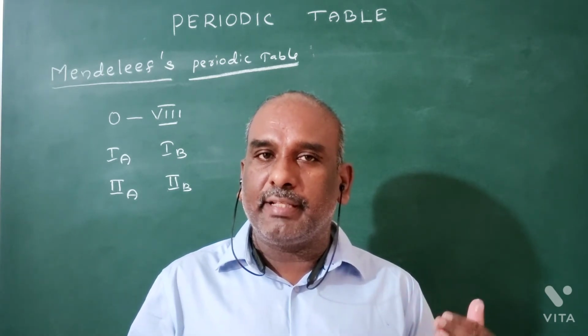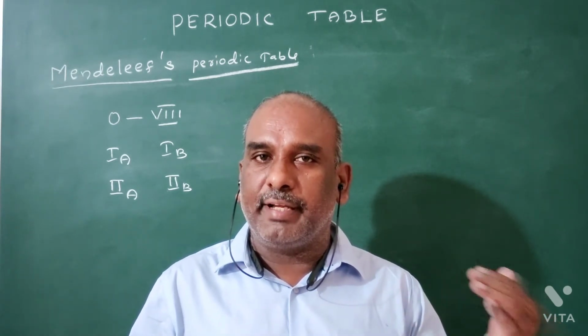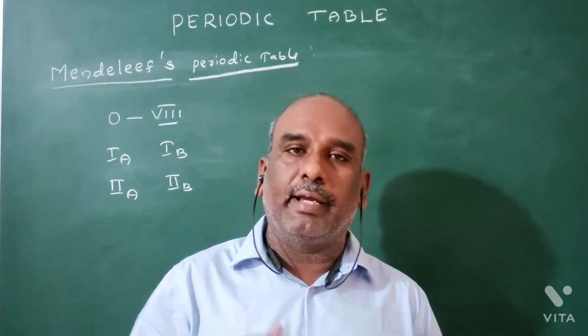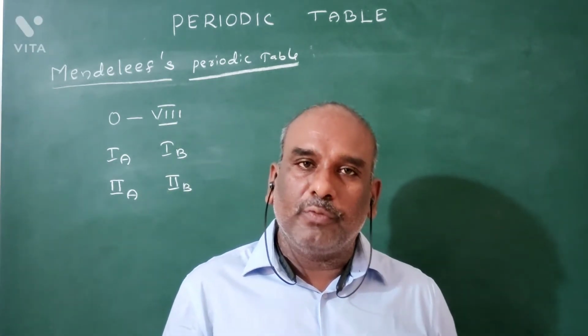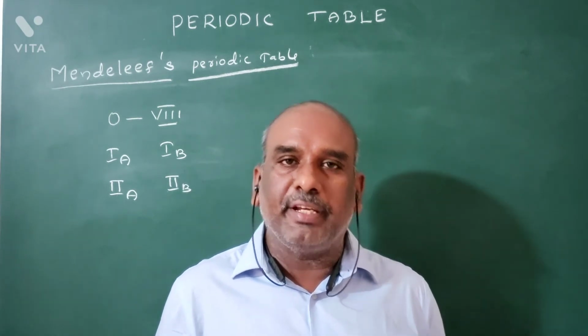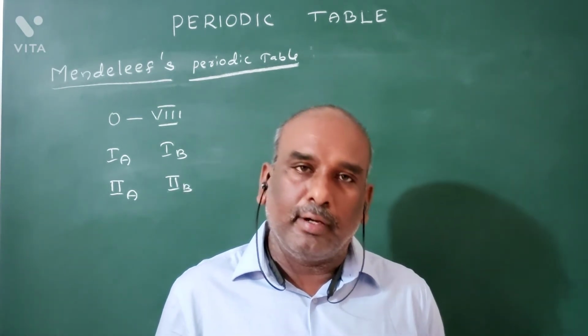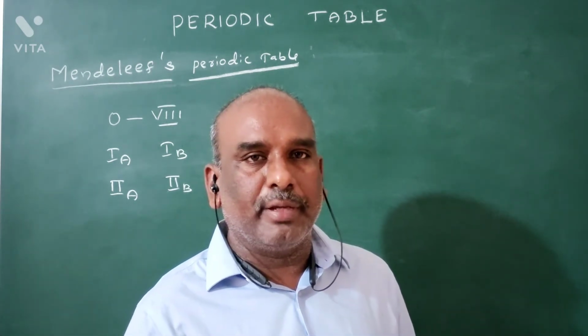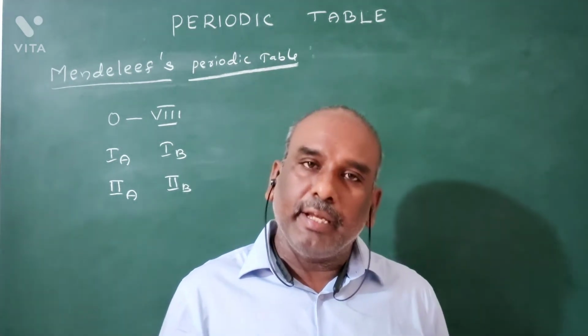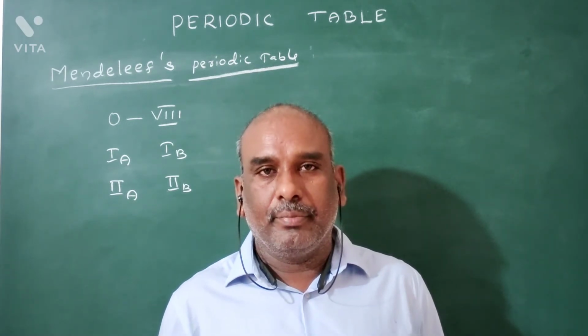The second period has 8 elements. The third period has 8 elements. They are called short periods. The fourth and fifth periods each have 18 elements, and are long periods. The sixth period has 32 elements, the longest period. The seventh period is an incomplete period.